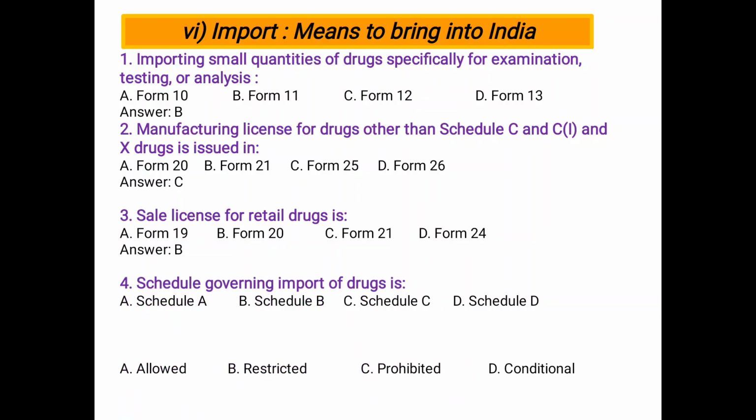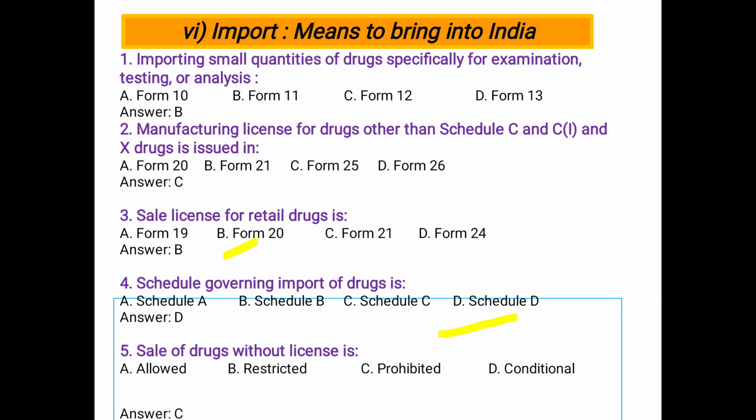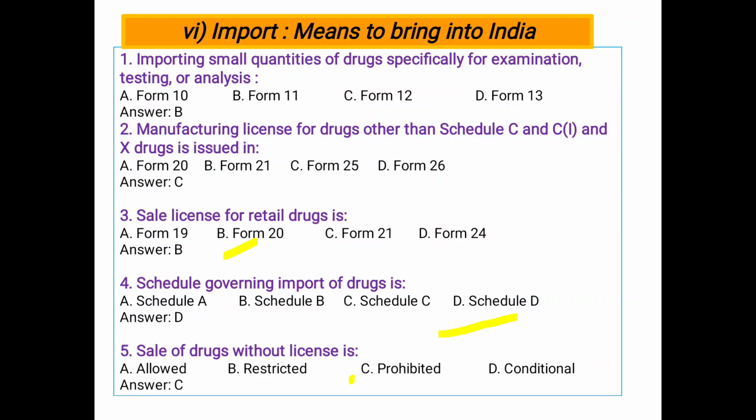Schedule governing import of drugs: Schedule A, Schedule B, Schedule C and Schedule D. So D is the correct answer, Schedule D. Next, sale of drugs without a license is prohibited. So we have to remember: the sale license for retail drugs is form number 20, and the schedule governing import of drugs is Schedule D.